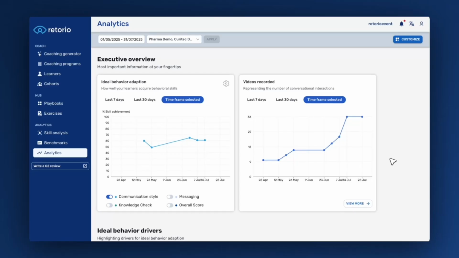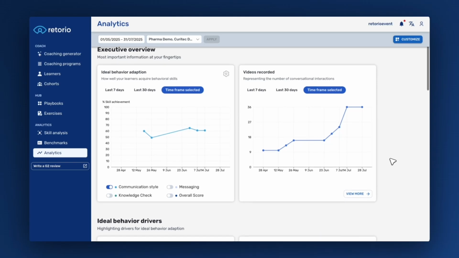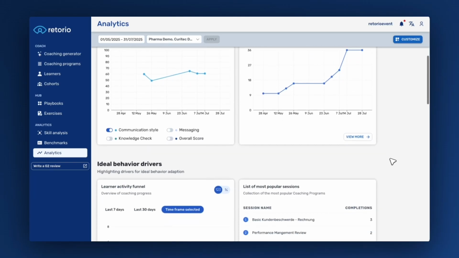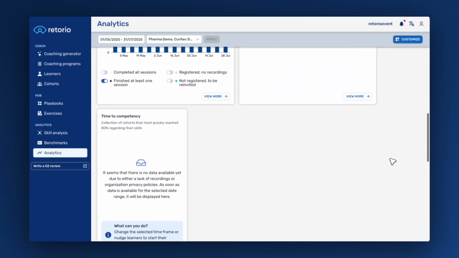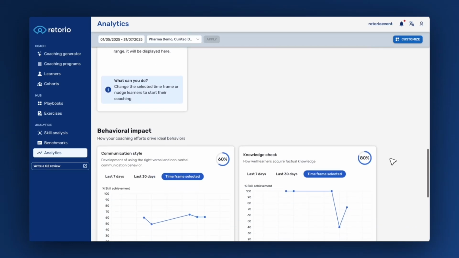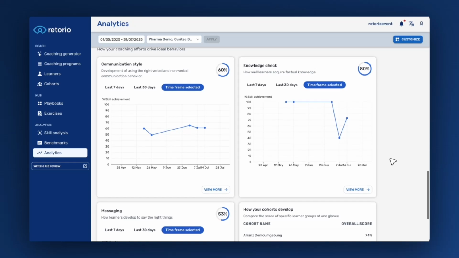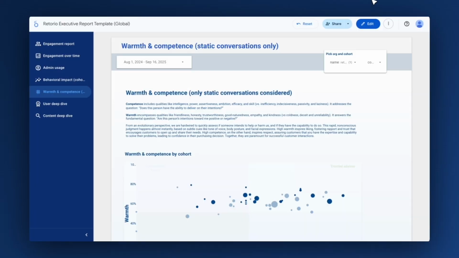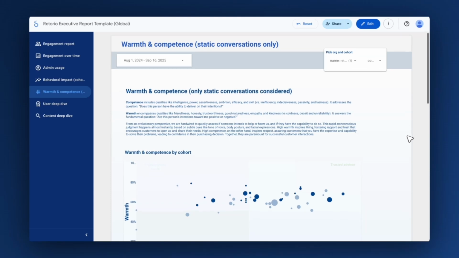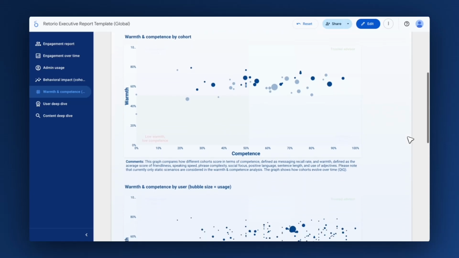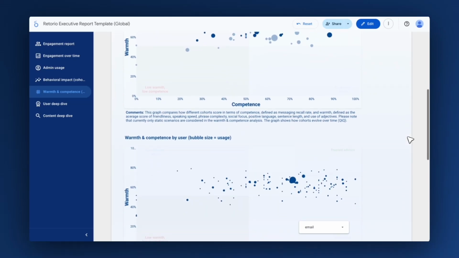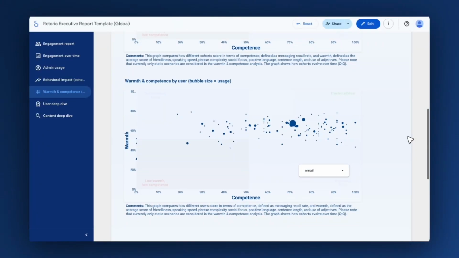Across our clients, we see outstanding engagement with industry-leading activation rates and some field reps completing up to 50 coaching sessions in just their first month. By letting your sales reps engage with virtual HCPs, you gain powerful insights into their strengths and development areas. You can track how well they recall key messages, assess their readiness for real-world conversations, and identify exactly what they need to improve. This allows you to target the biggest skill gaps and close them systematically.